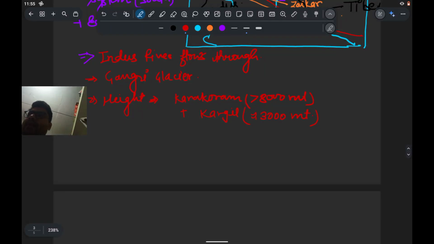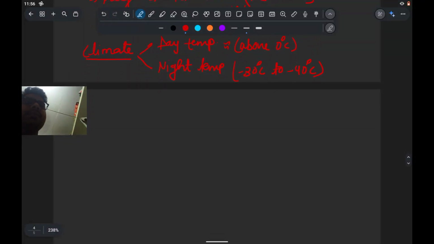So if we talk about the climate here, the day time temperature is just above 0 degrees Celsius, but in the night time the temperature goes down to -30 degrees Celsius to -40 degrees Celsius. So we have seen its location, its climate, and the next point is the flora and fauna.